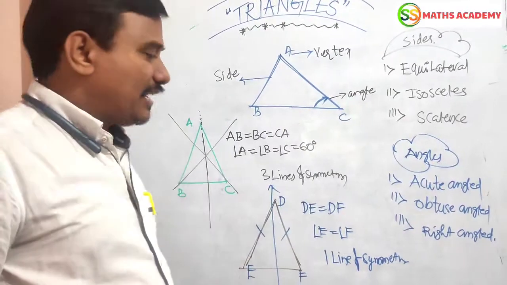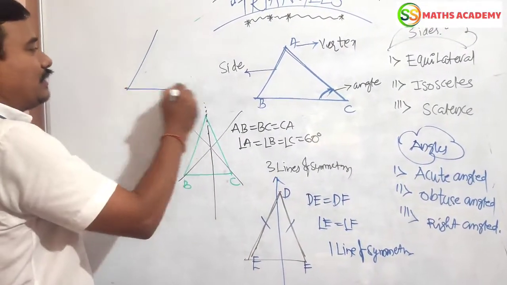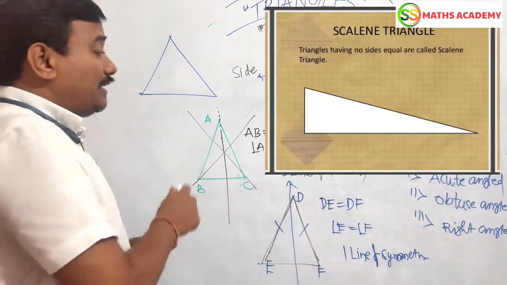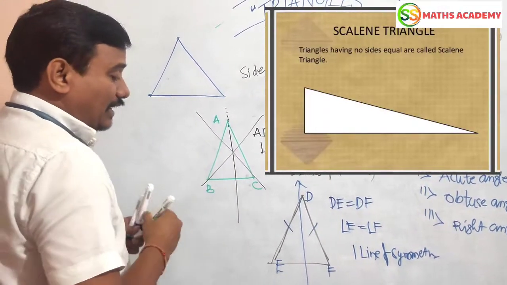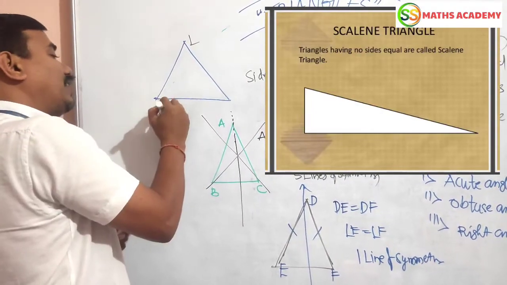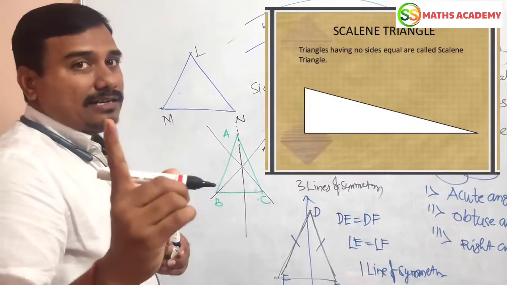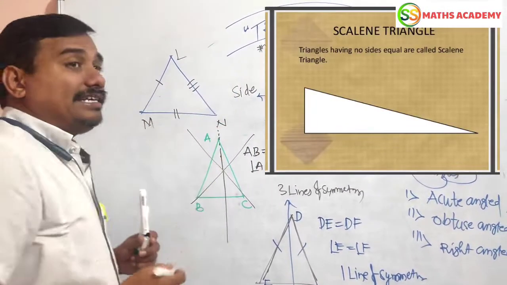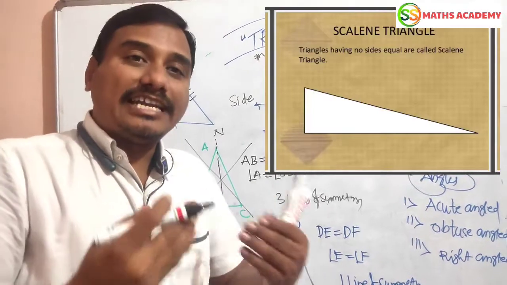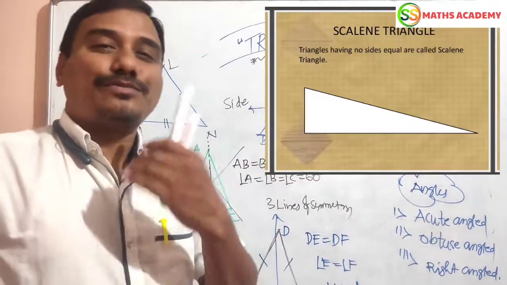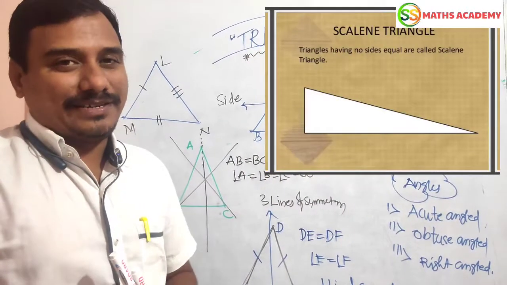Next, what about the scalene triangle? Simple. Take the diagram. Here, the equilateral triangle is over, and the isosceles is over. Next, I am going to take LMN, a scalene triangle, because all the sides are distinct. All the sides are unequal, first property. All angles are also unequal, second property. No line of symmetry.